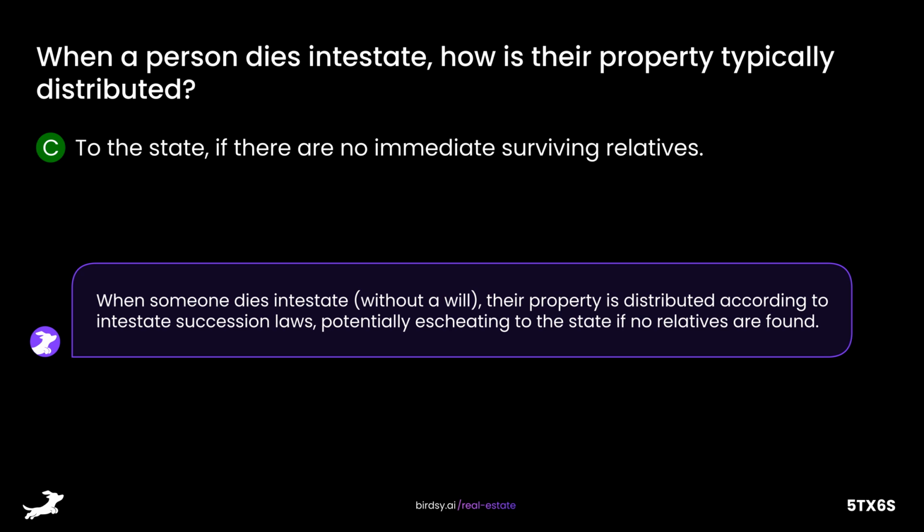When someone dies intestate without a will, their property is distributed according to intestate succession laws, potentially escheating to the state if no relatives are found.